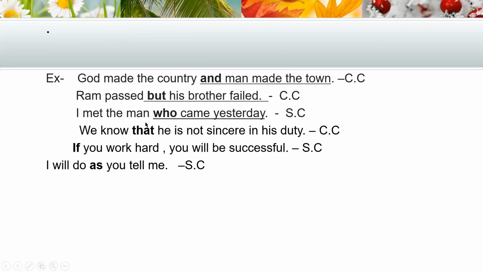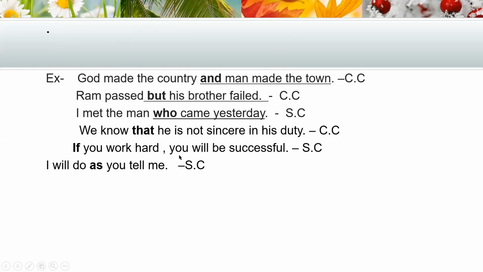I met the man who came yesterday. It is subordinating because it is connected with a subordinator, who. So it is a subordinate clause. We know that he is not sincere in his duty. What is that? That is a subordinator.